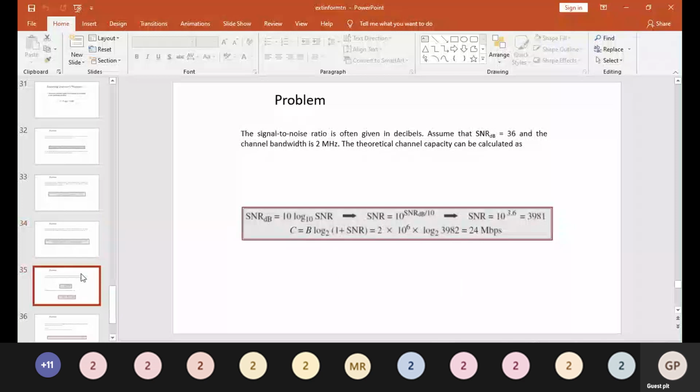So calculating the theoretical capacity of the example: C is equal to 2 megahertz into 36 by 3, which is equal to 24 megabits per second.